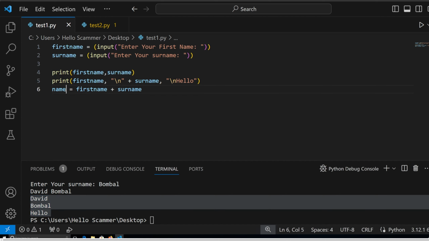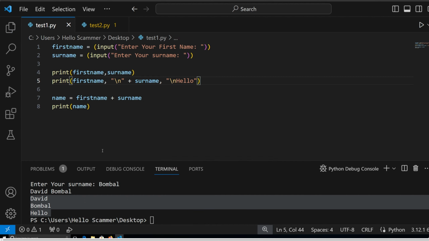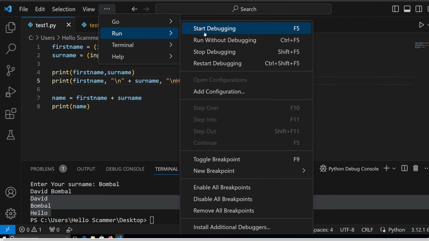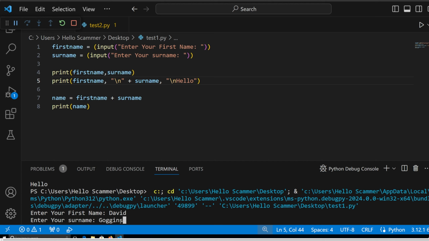Oh, sorry guys, I made a little mistake. I forgot to do one thing, right? So what we're going to do is print name, right? Okay, right. Sorry, I made a mistake. Right, so we're going to run again. I didn't notice. That's why I don't like talking and doing two things at once, right? Because we're going to use David Goggins, for example, right?